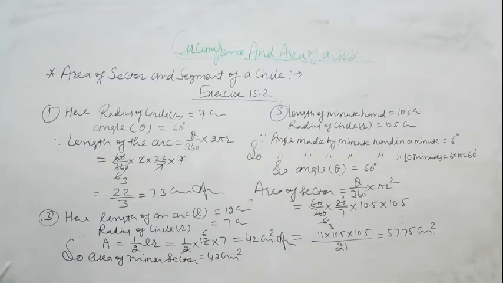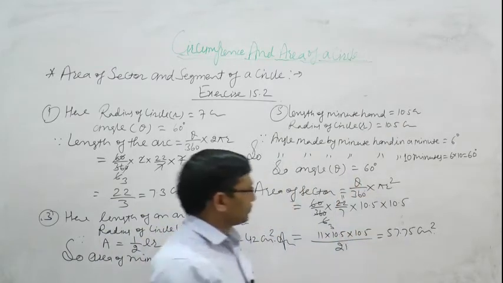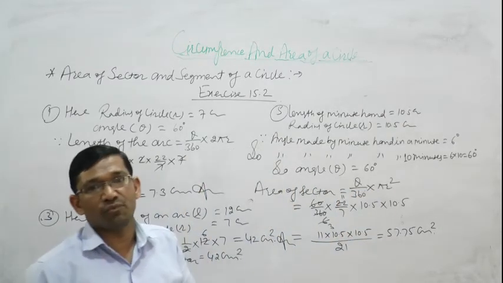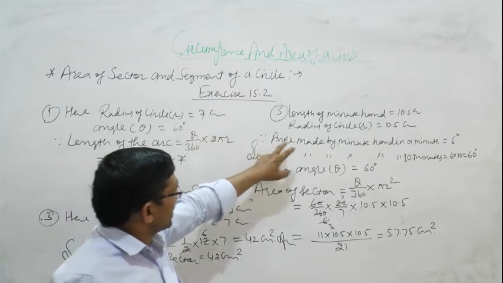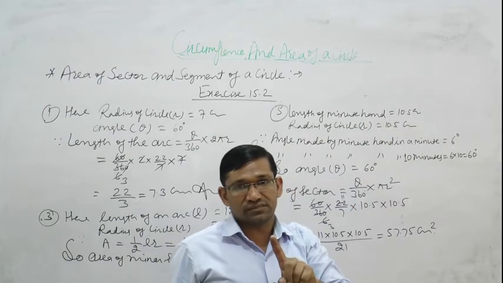Area of sector is equal to theta upon 360 into pi r square. So in this question, what is important? Important thing is angle made by minute hand in a minute, 6 degree.